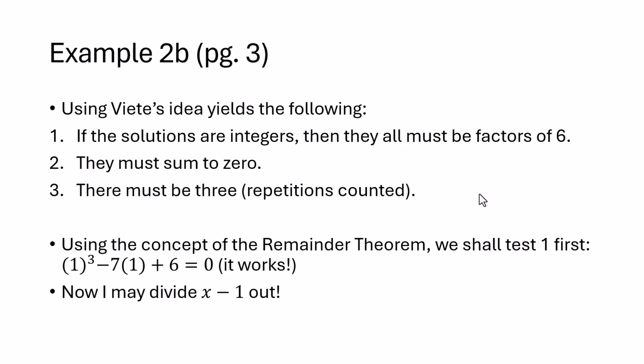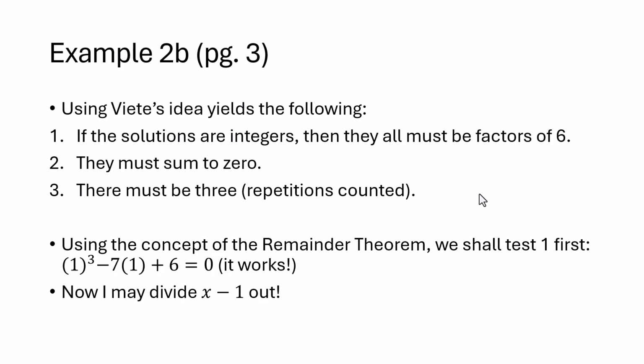So the product of the roots would have to multiply to 6, and if they're integers, then they all have to be factors. We also know that the roots have to sum to 0, and that there must be 3, because it's a degree 3 polynomial. Now, all of these conditions would be true whether or not they were integers, but because we have integer coefficients here, we're going to see if at least one of them is an integer. So I'm going to use the idea that it has to be a factor of 6. Now, the only factors of 6 are 1, 2, 3, and 6.